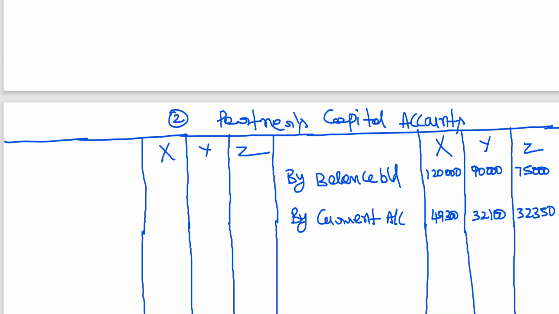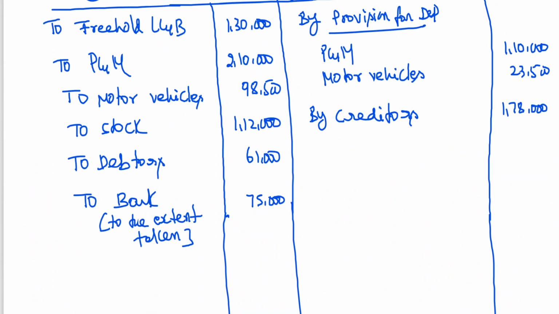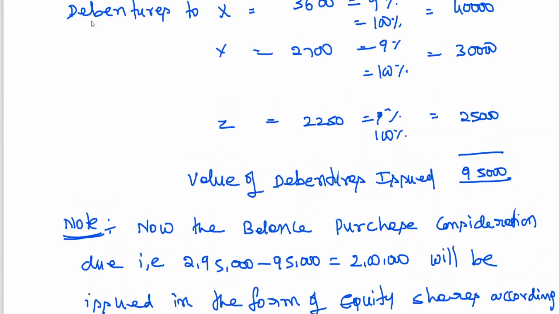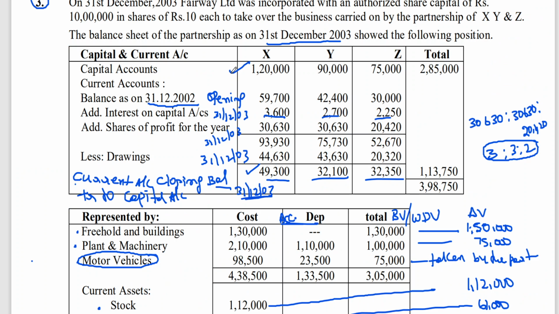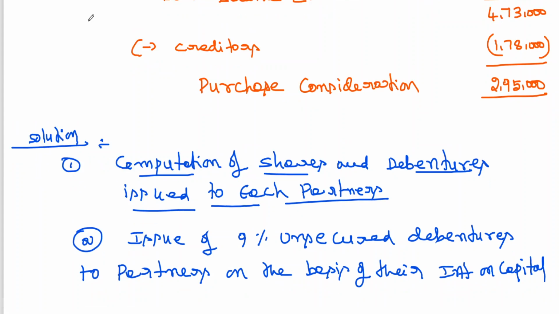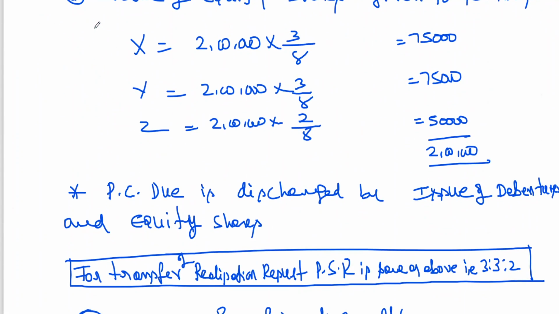Now you have to go for what the entry is for purchase consideration. You know that purchase consideration entry. We have already calculated the purchase consideration, 2,95,000. What is the entry for this? Purchasing company account debit to realization account. So realization account by purchasing company. What is the name of the purchasing company?